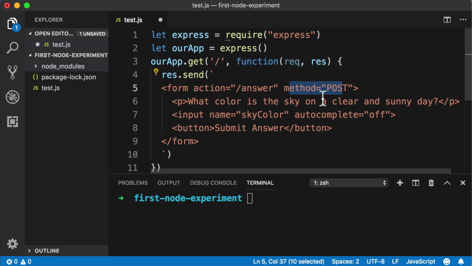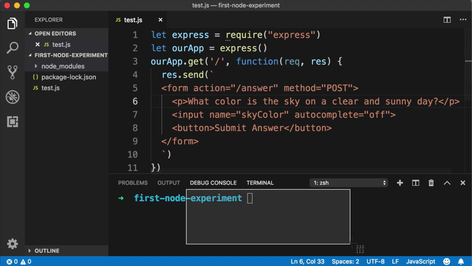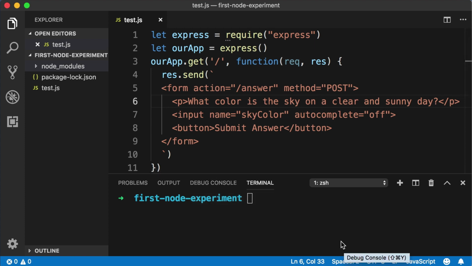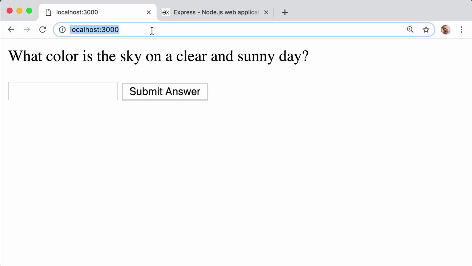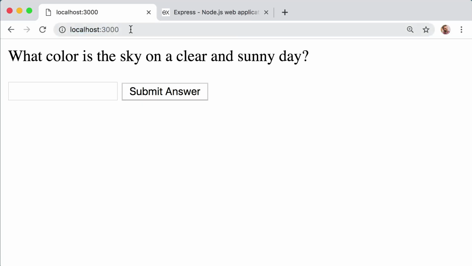For the time being, let's go ahead and save this file and then come down into the command line and take it for a test drive. So let's run the command node test, or whatever your file is named, push enter, and then if you jump over to your web browser and visit localhost 3000, you might need to refresh the page, but you should see something that looks almost identical to this.